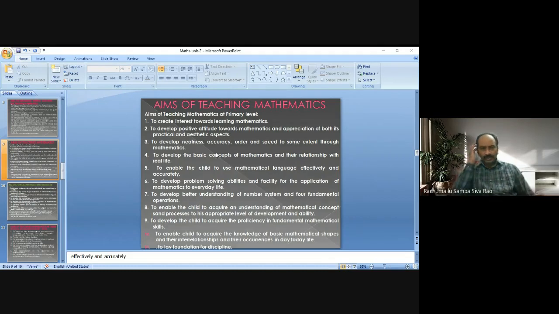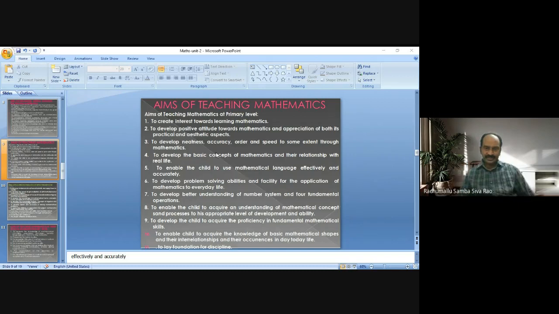So automatically after completion of the learning of mathematics up to primary level, the student will develop neatness in doing mathematical problems or mathematical processes, whatever it may be.